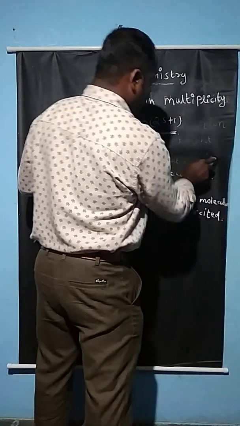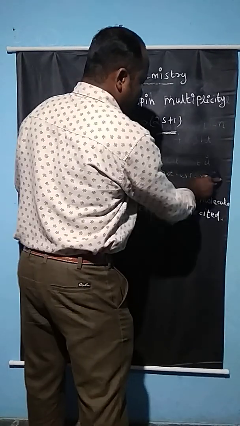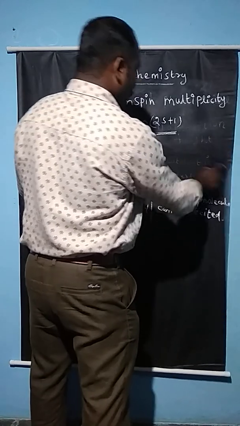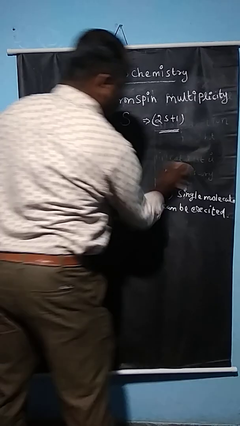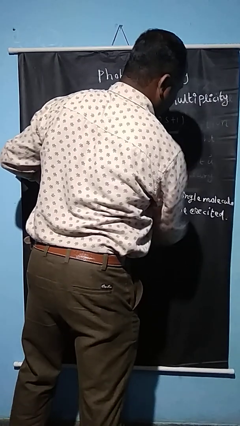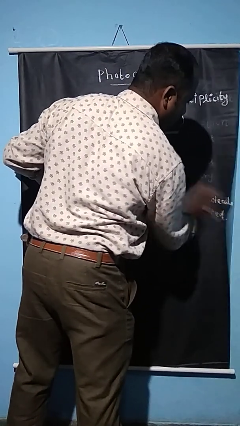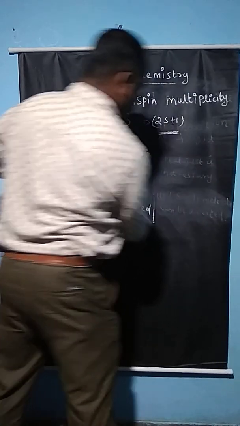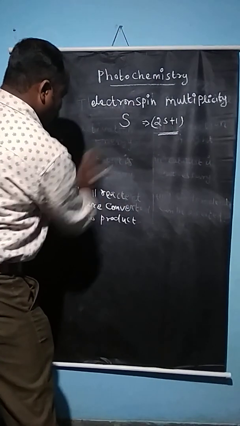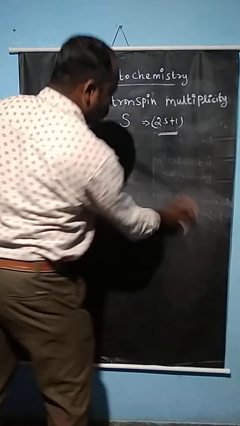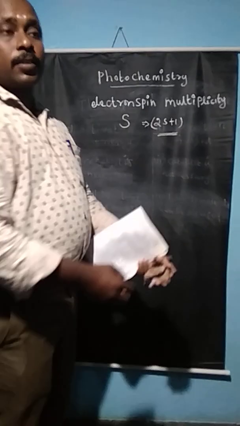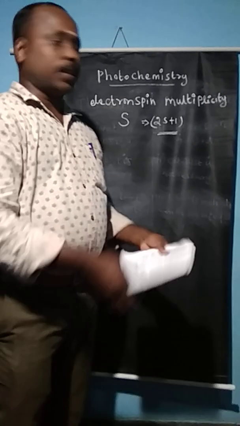Now, an electron has two types of orientation: one is parallel orientation, another is anti-parallel orientation. If it is a parallel orientation, the multiplicity is 3, that is a triplet excited state.